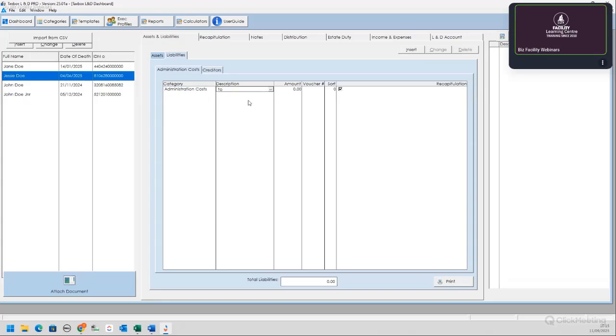For example, the tombstone or the funeral costs. Tombstone, not sure how much it costs likely. Okay, and it is highly unlikely that any of the administration costs and creditors are not going to be cash transactions. So let's add another administration cost. Whoopsie. Do you want to save the entry? Yes. And let's say funeral costs.